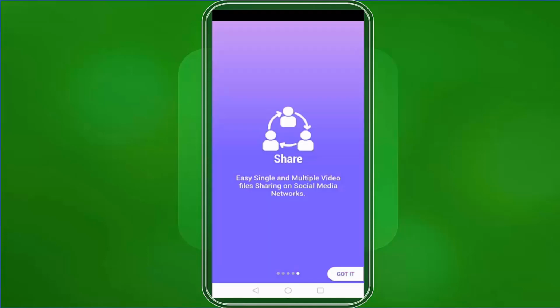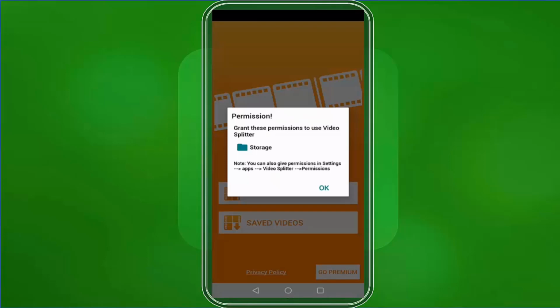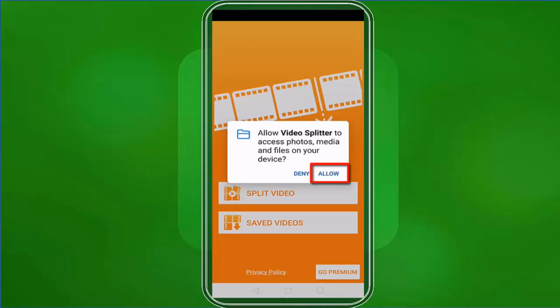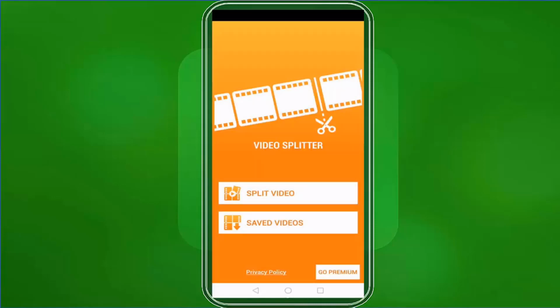Click Next. You can easily share single and multiple videos on social media networks. Tap on this button to start using the app. You must grant permission for the app to use your phone's storage. Tap OK. Then allow Video Splitter to access your media. Let's start splitting our long videos.